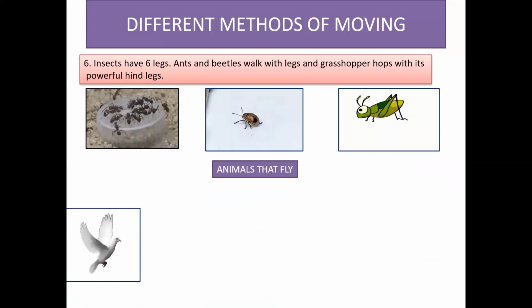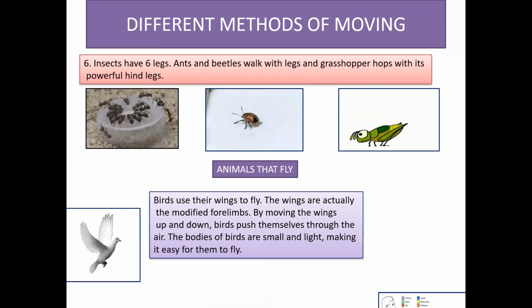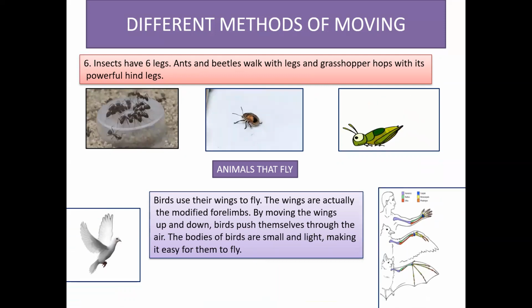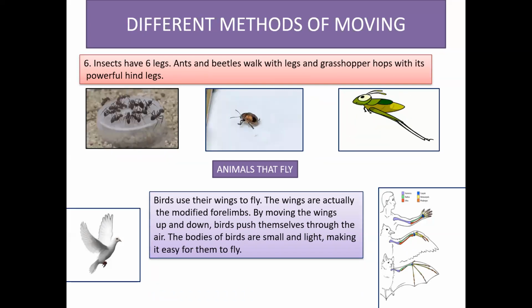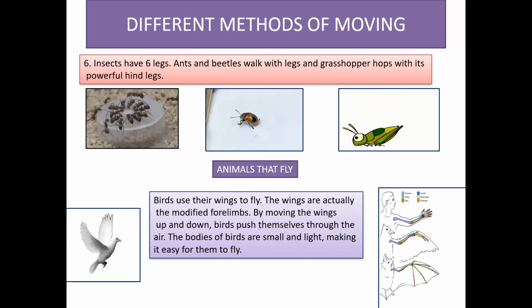Animals that fly. Birds use their wings to fly. The wings are actually the forelimbs. By moving the wings up and down, birds push themselves through the air. The bodies of birds are small and light, making it easy for them to fly. Not all birds can fly.